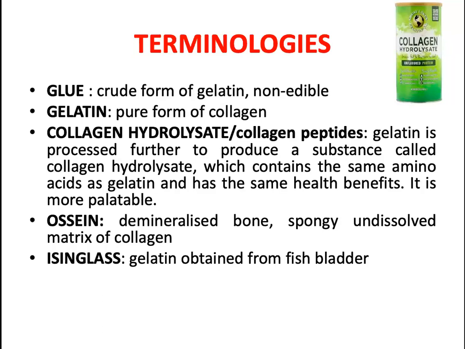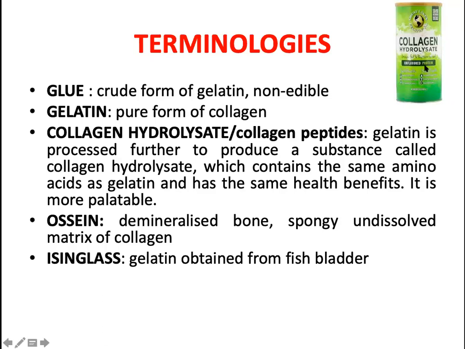What is gelatin? Gelatin is a partial hydrolysis of the collagen. So it will break some of the bonds, and the chains will become smaller, which can be absorbed to some extent. Then what is collagen hydrolysate or collagen peptides? This is a very small chain. The amino acids are broken into smaller and smaller peptides, so it has a small length and can be absorbed easily into our body. That is why commercially people sell it for aged people and others, because it can be absorbed very easily. That is called collagen peptides, or also collagen hydrolysate.